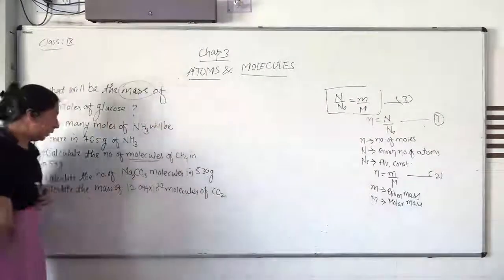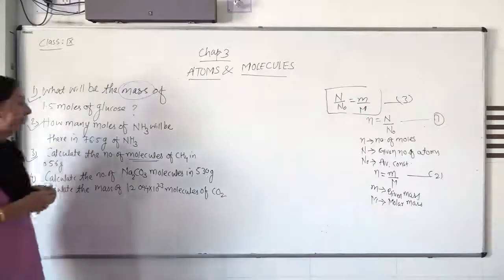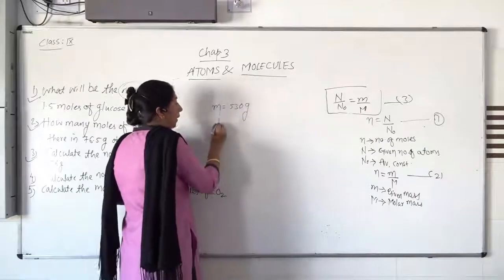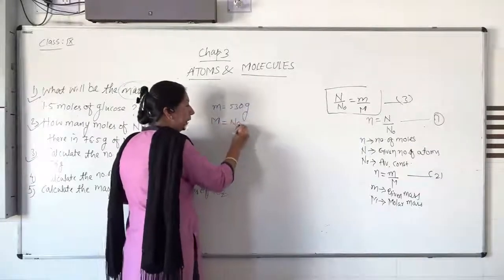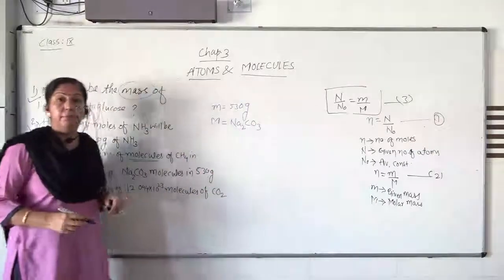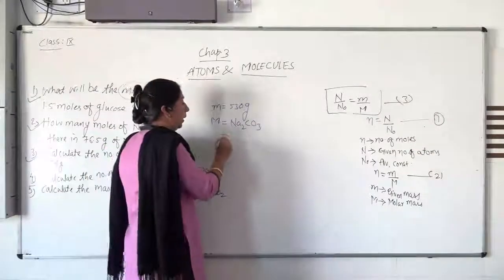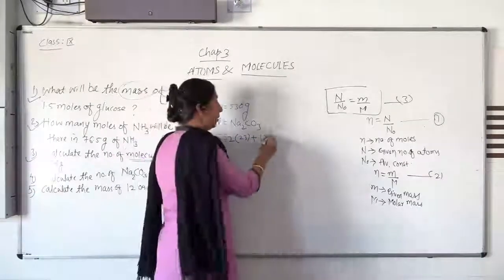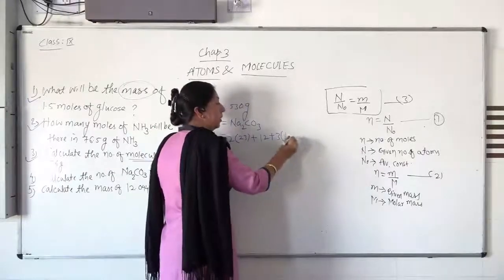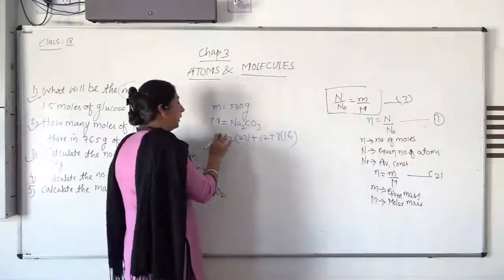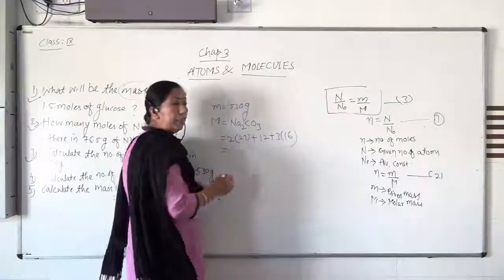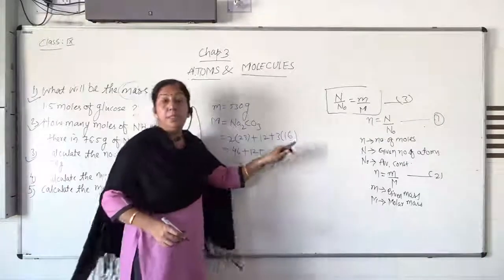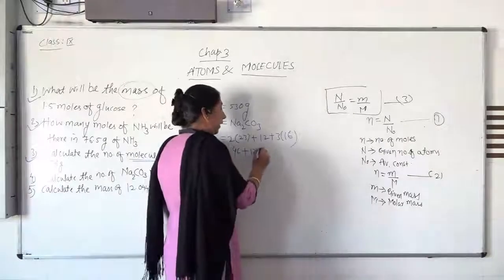So once again, here also the same way, we are given 530 gram, small m is 530 gram. Capital M, the molar mass of sodium carbonate, one can get with the help of this formula. Now Na2CO3: sodium mass is 23, plus carbon is 12, plus 3 oxygen, oxygen is 16 mass. You go on multiplying and adding. 23 multiplied by 2 gives 46, plus 12, plus 3 times 16, 48.